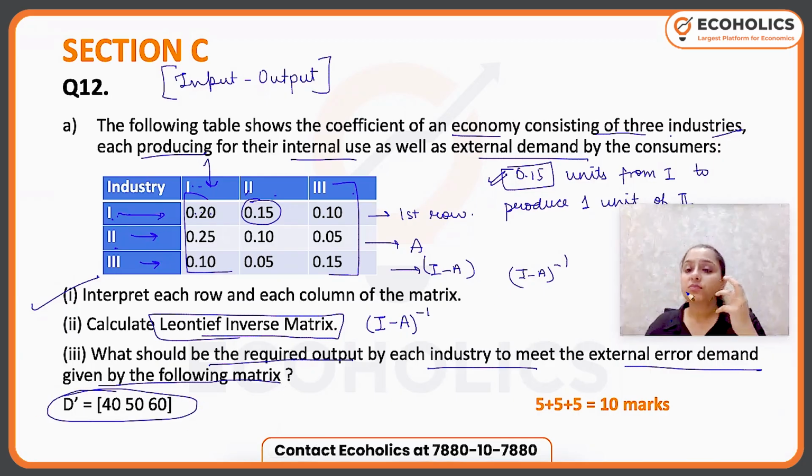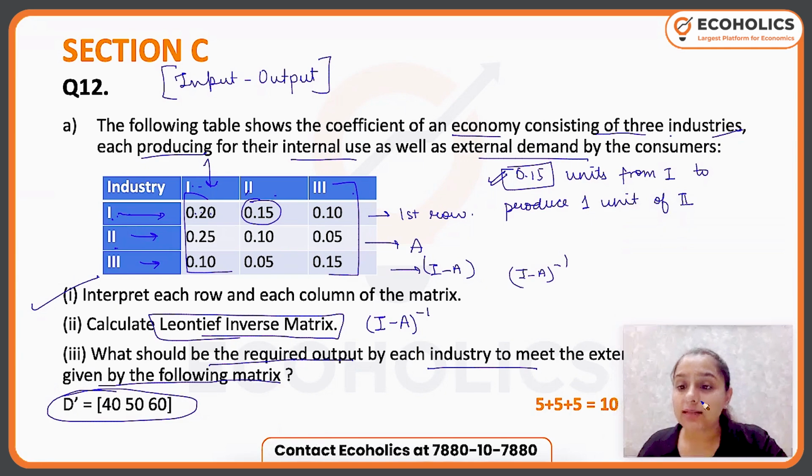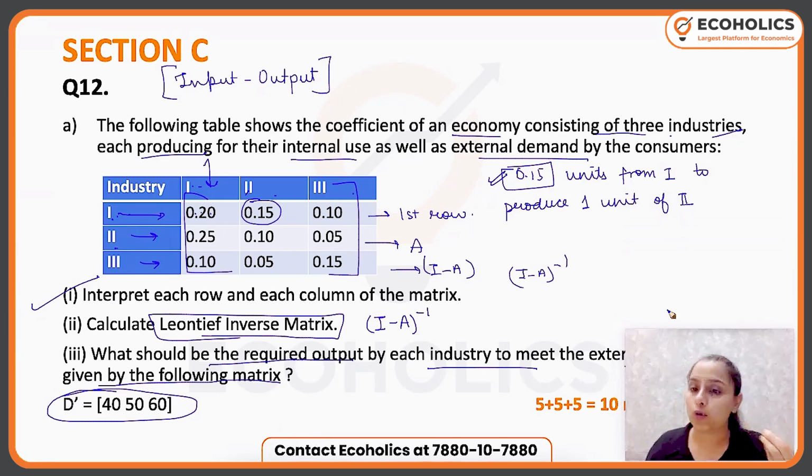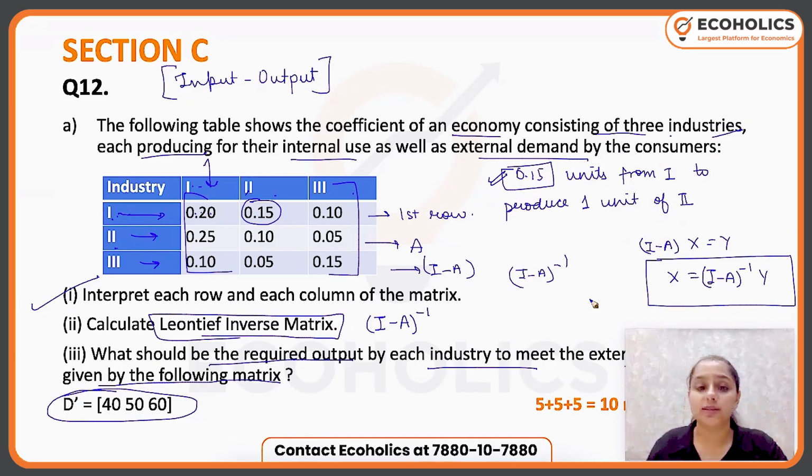your final demand. Now they are asking what is the total output. So how can I calculate total output? We all know (I minus A) into X is equal to Y. So X, which is the total output vector, is (I minus A) inverse into Y. So over here, I'm just replacing Y with D. They are writing D for that.